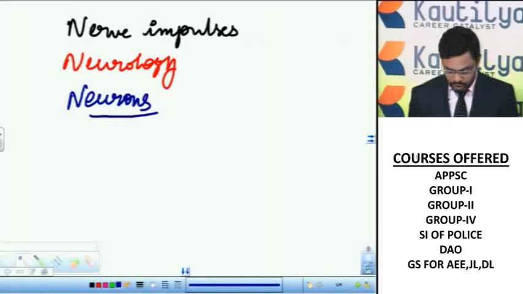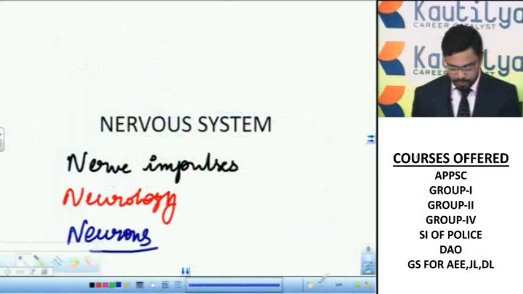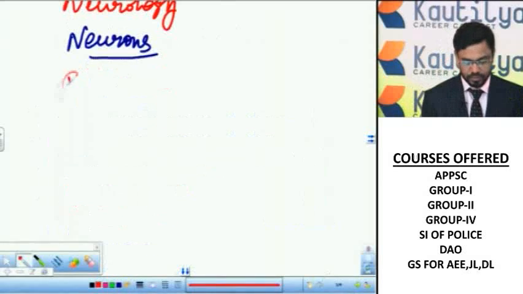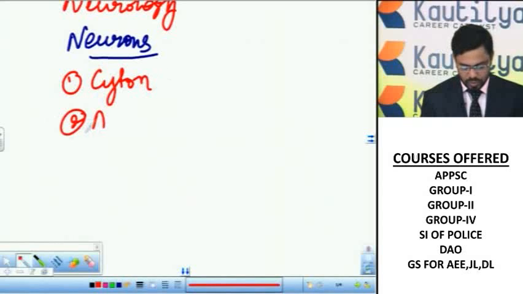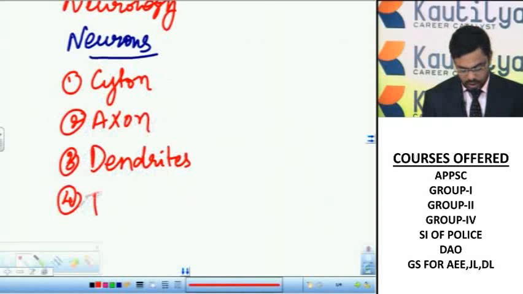If you observe the structure of a neuron, it contains cyton, axon, dendrites and teledendrites.